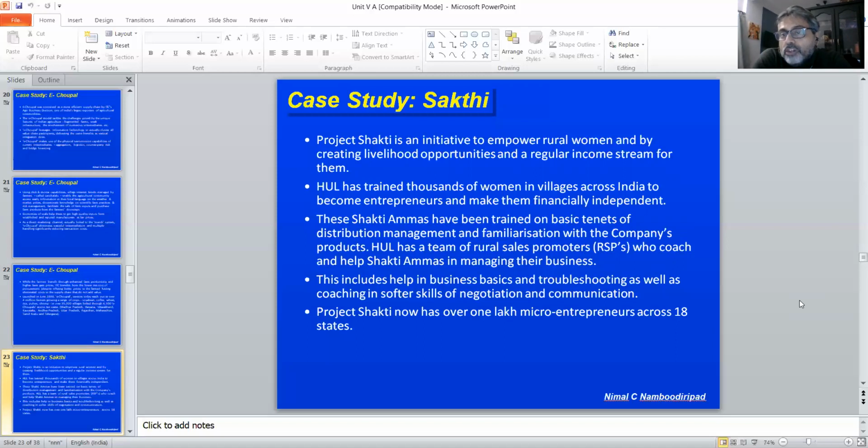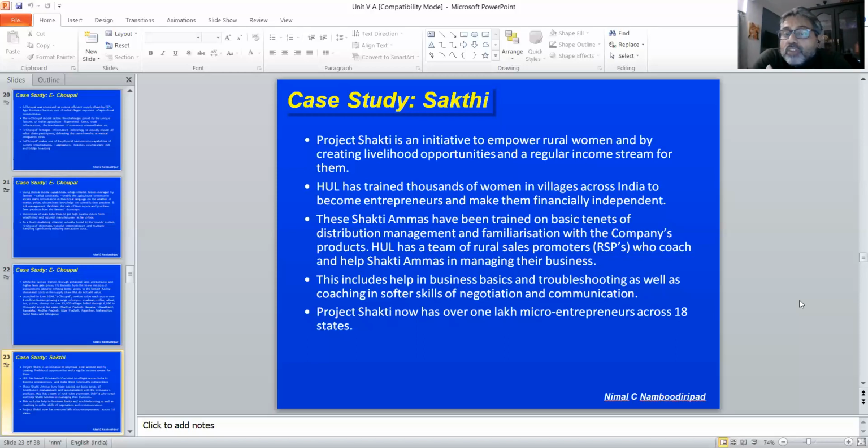The main wage earner is there. The other option with these Shakti Ammas is going and cleaning houses and all those maid services. So instead of that, they are giving dignity to these people by giving this opportunity. They are trained in basic tenets of distribution management and they are made familiar with the company's products.